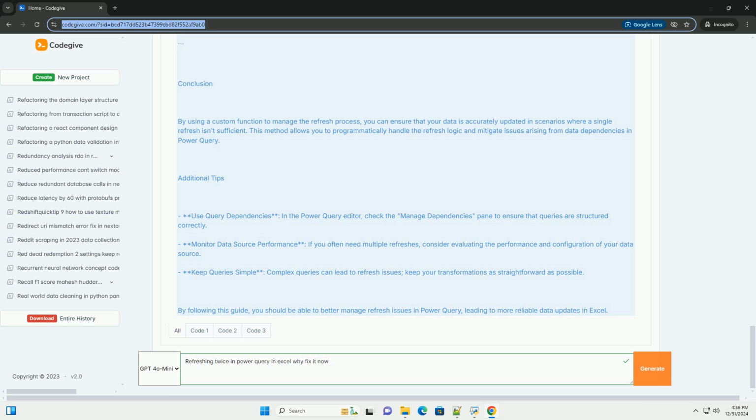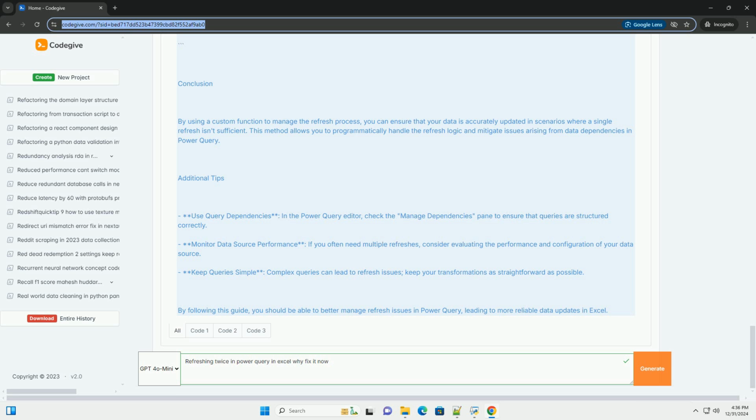One, create a function for refreshing. let RefreshTwice = let FirstRefresh = SalesData, SecondRefresh = TotalSales in SecondRefresh in RefreshTwice. Two, call the function. You can then call this function to ensure that your totals are updated. let FinalTotalSales = RefreshTwice in FinalTotalSales.